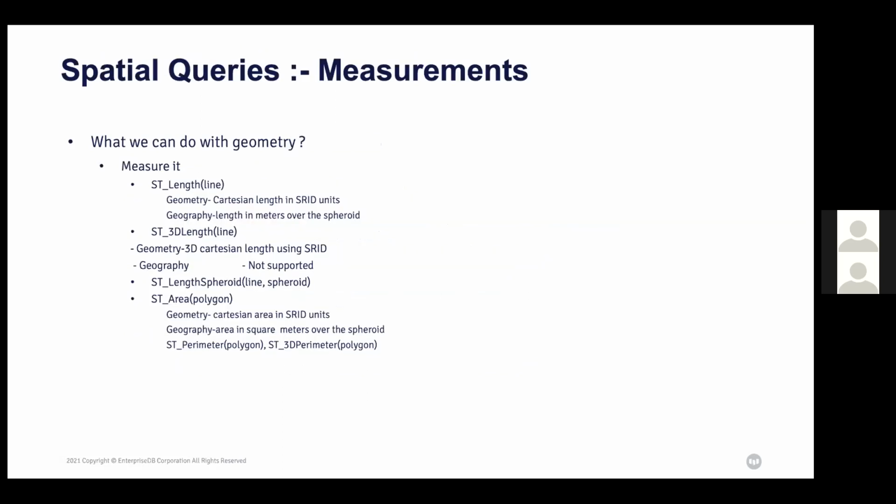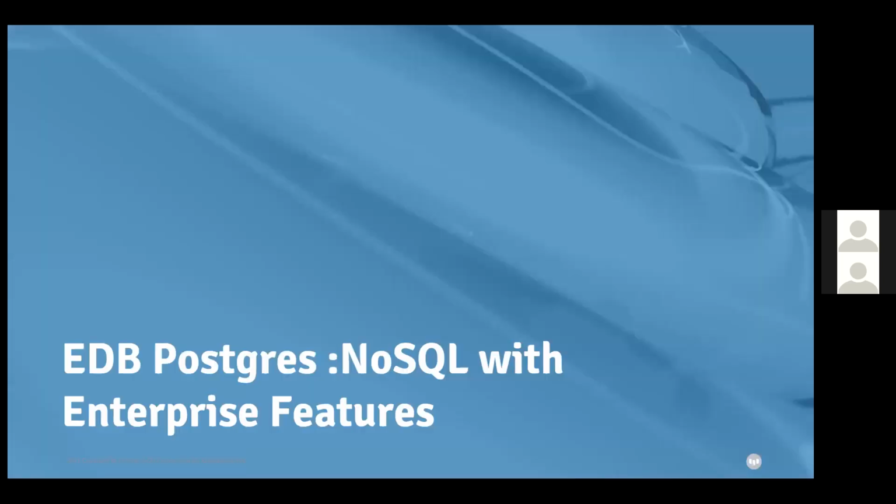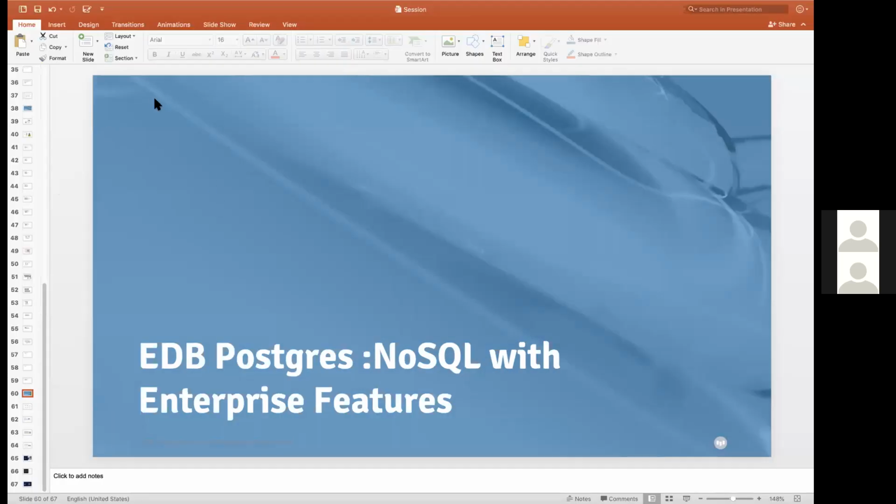As well as you can measure with the geometry, st_length, that is the function which works with the geometry as well as the geography. 3D length of a line, then calculate the distance from other geometries. The ST distance function is there. And I'll show you that.